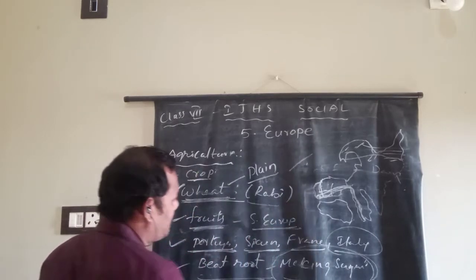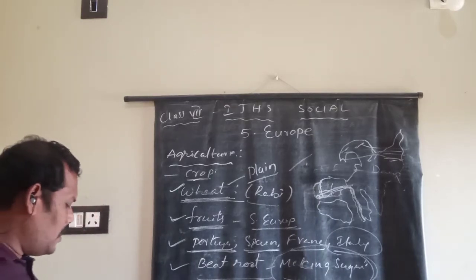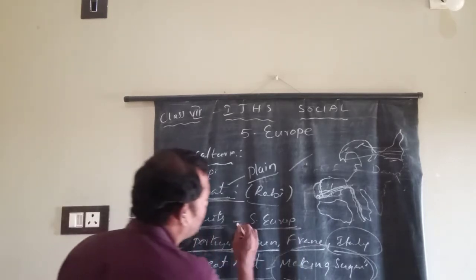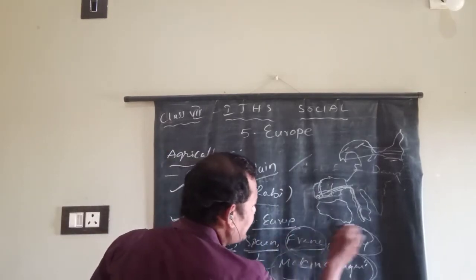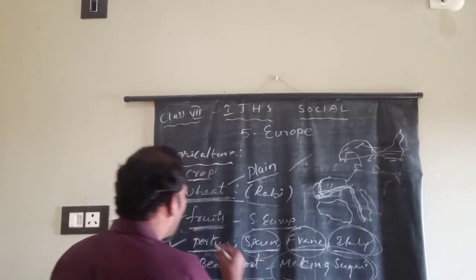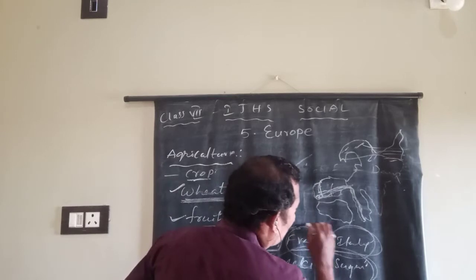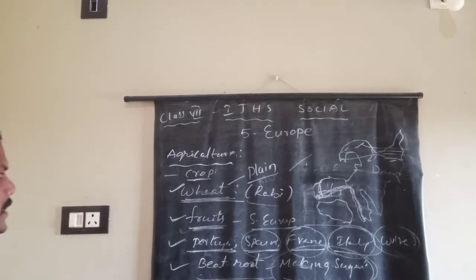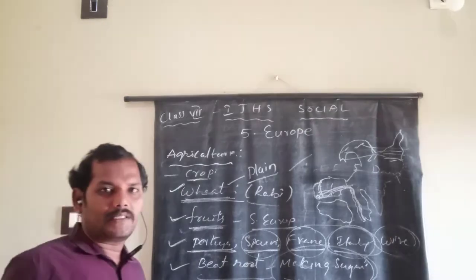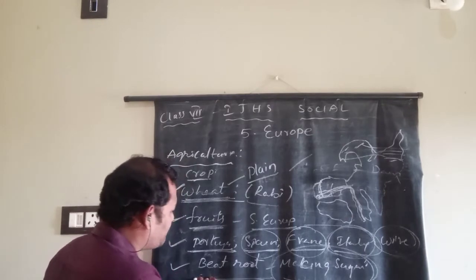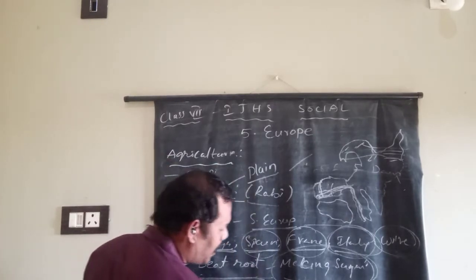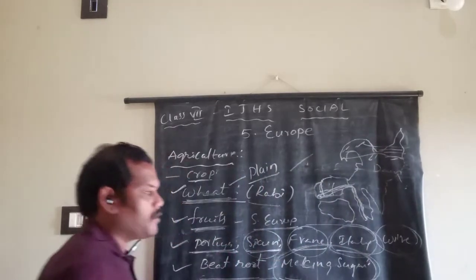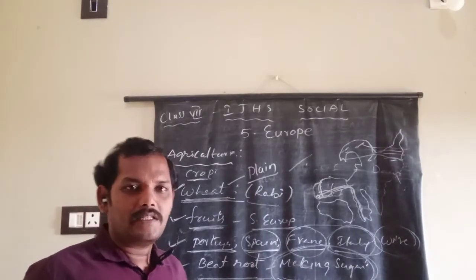The southern European people grow the fruits, and in France, Italy, Spain, with the fruits, they also make wine. The fruit wine is also made in the Europe continent. This is very world famous. Next one, beetroot. Beetroot is grown in Russia, Germany, Ukraine. The beetroot is used for making of sugar. This is the cropping system in Europe.